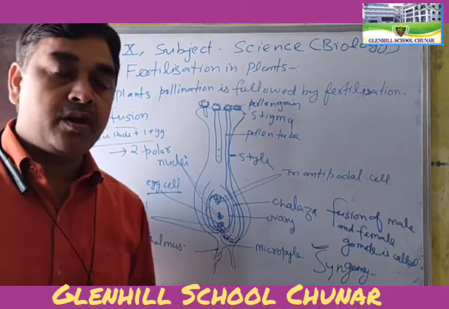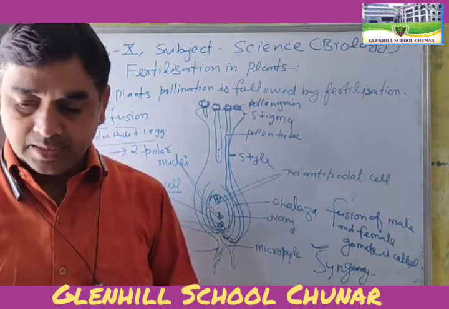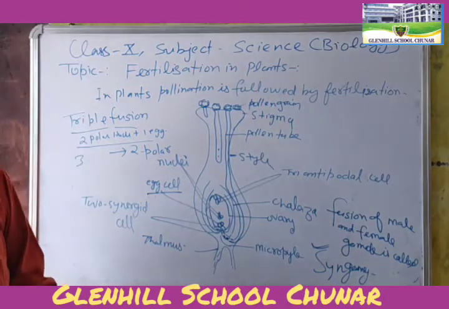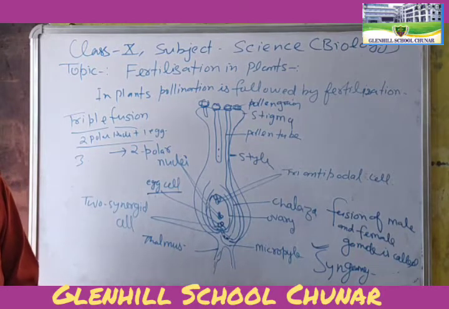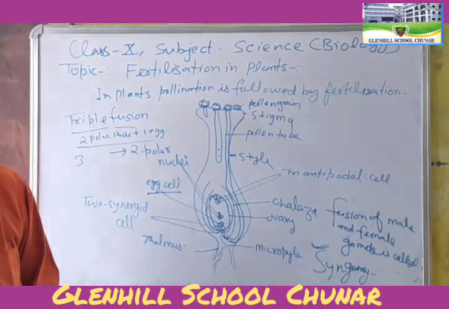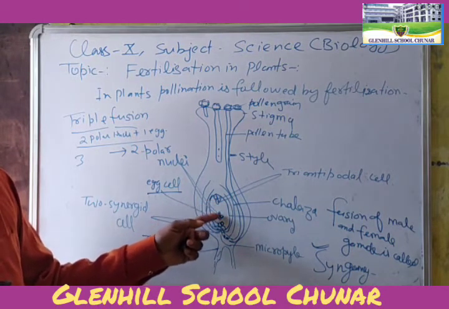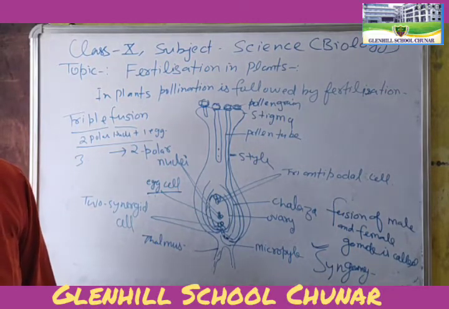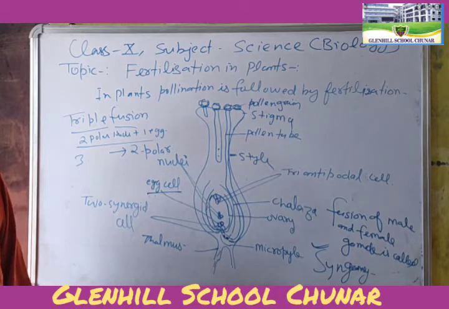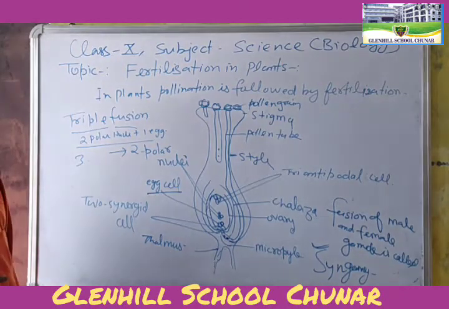So 2 pollen nuclei fuse with 2 polar nuclei and 1 egg cell. This is called the triple fusion, where 3 nuclei are involved in the fusion process. Thus inside the embryo sac there are 2 fusions, syngamy and triple fusion. Okay.